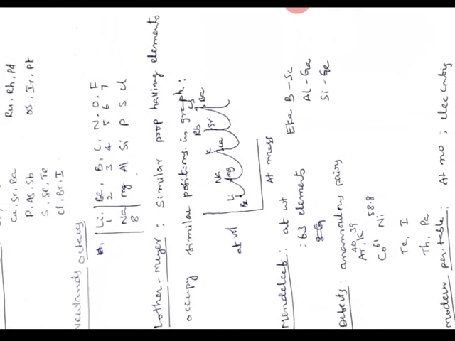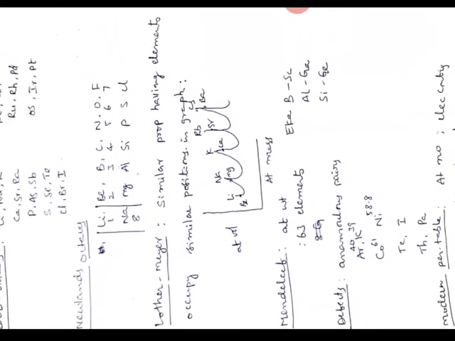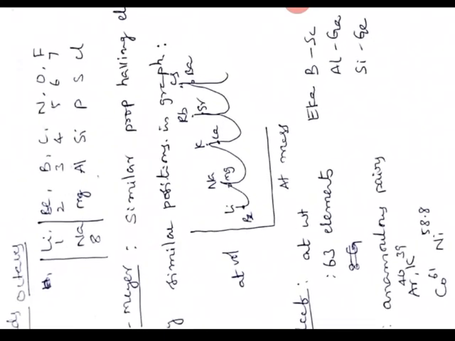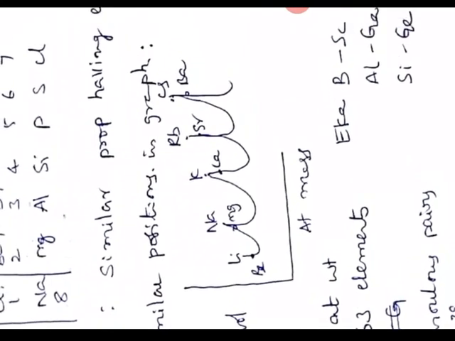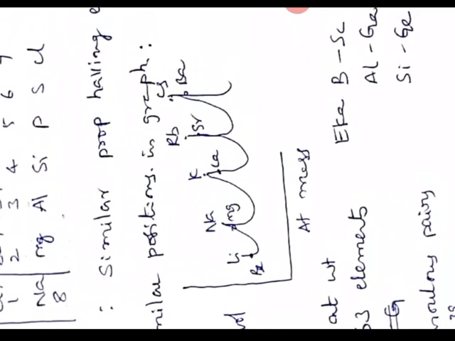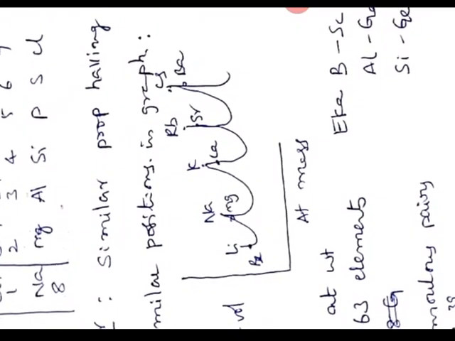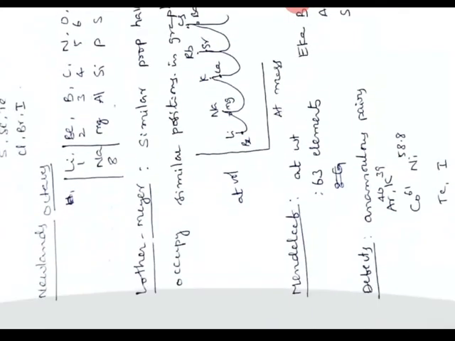And Lothar Meyer plotted a graph to classify the elements. He plotted atomic volume against atomic mass. In the graph, elements with similar properties occupied similar positions. See in the graph, lithium, sodium, potassium, rubidium, cesium are all elements with similar properties and they occupied the apex of the curve. And beryllium, magnesium, calcium, strontium, barium also occupied similar positions.